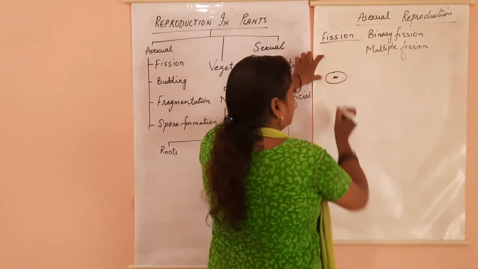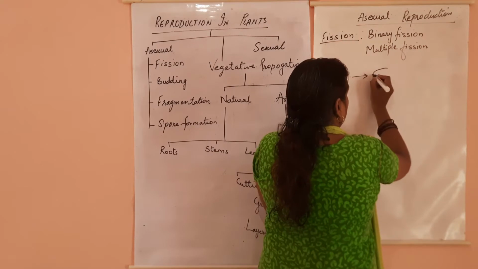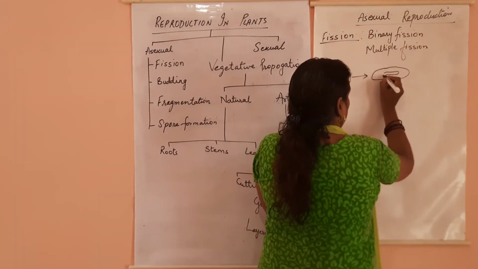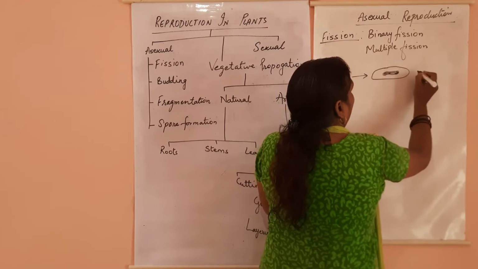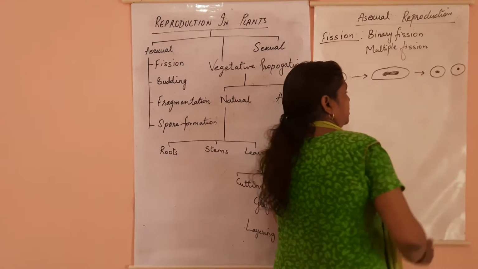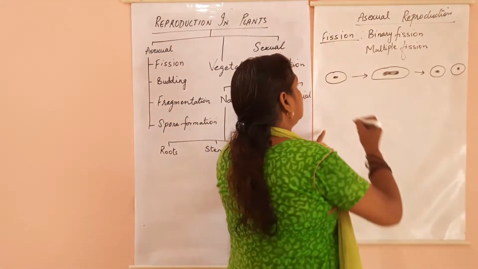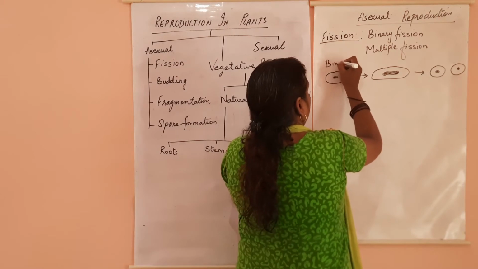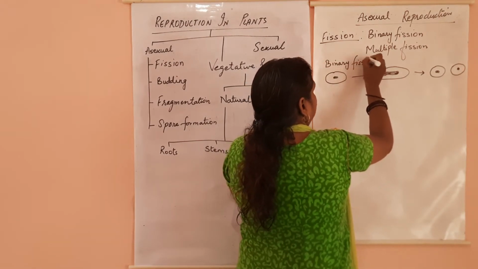This is your bacteria. This will enlarge. This is your nuclear material, and it finally breaks into two individuals. So this is your binary fission, seen in bacteria.